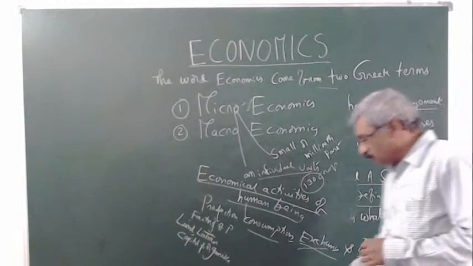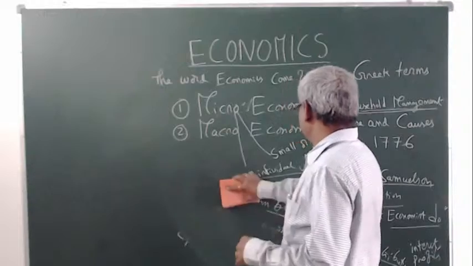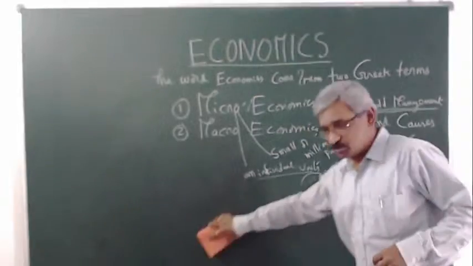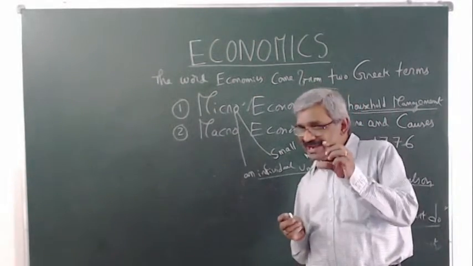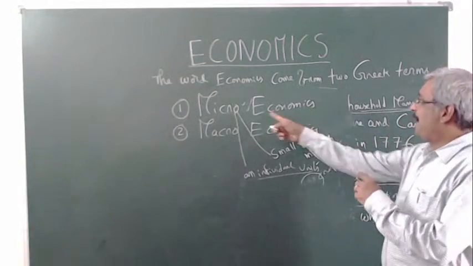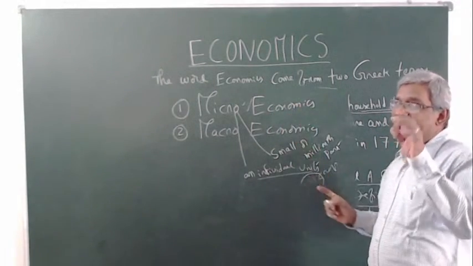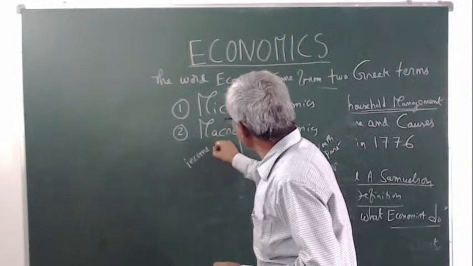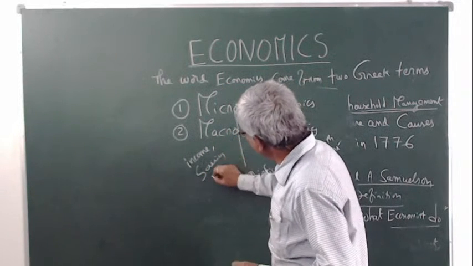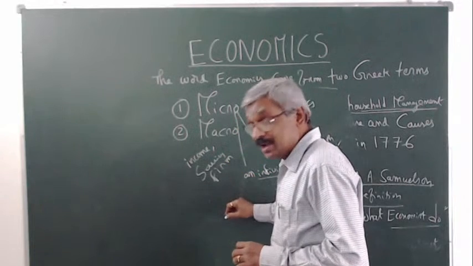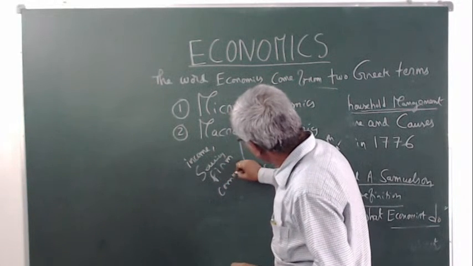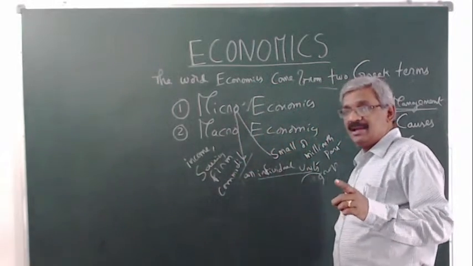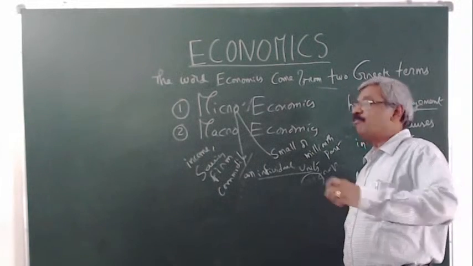Okay, now we are going to microeconomics and macroeconomics. Micro means a small or a millionth part, an individual part. So microeconomics studies individual income, individual savings, individual farm production, individual commodities, each and every individual.